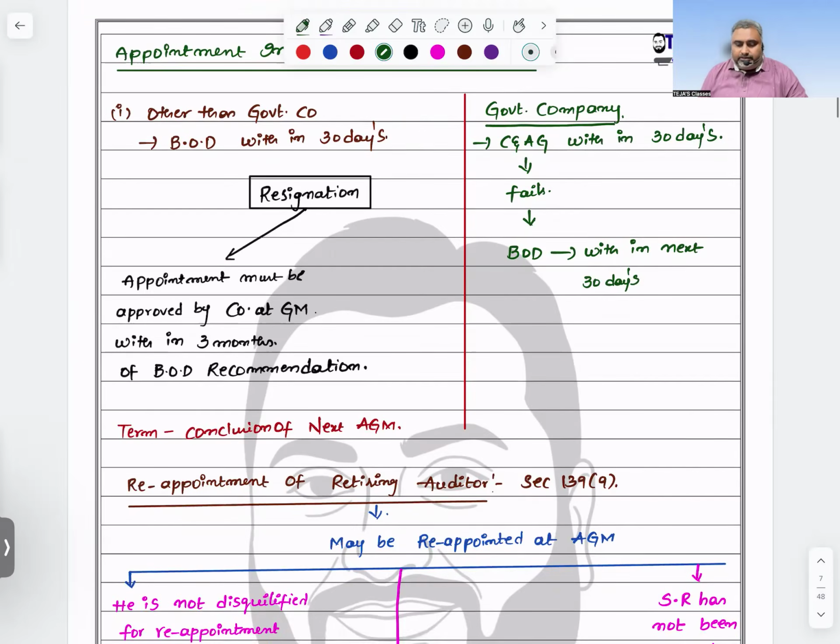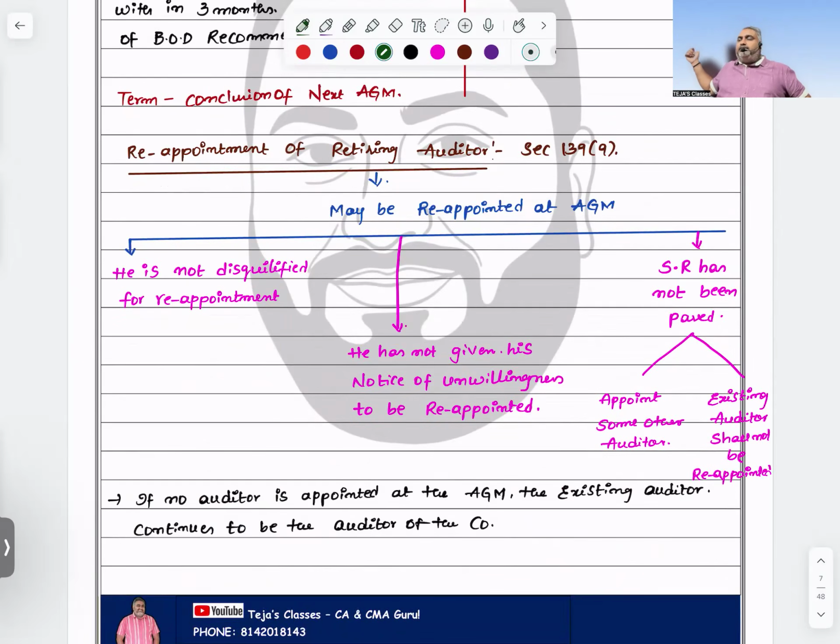This question is also asked repeatedly in the examination: reappointment of retiring auditor. But see the question carefully. What are they asking? In which situation will the retiring auditor not be reappointed, or in which situation will the retiring auditor be reappointed? Read the question carefully. If he will be reappointed, it means he is not disqualified for reappointment. If the question is asked in a negative manner, if he is disqualified to be reappointed, then that should be eliminated. If negative, this negative should be eliminated.